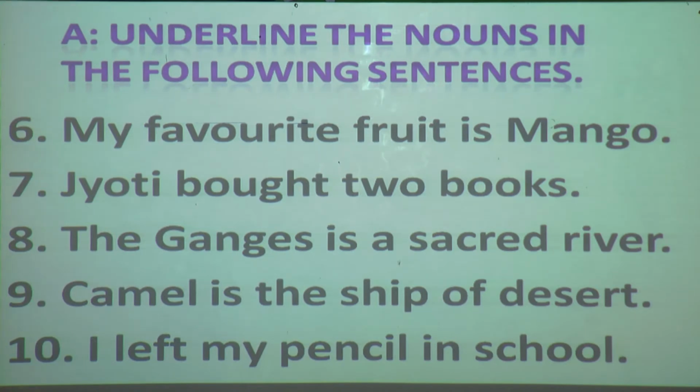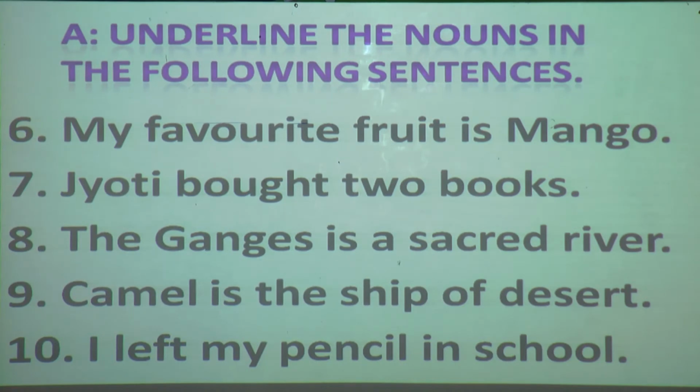Ninth, camel is the ship of desert. Yes, camel is the ship of desert. Next, I left my pencil in school.